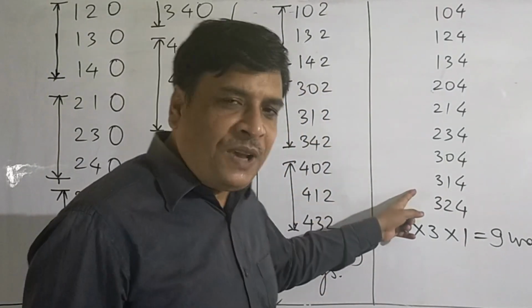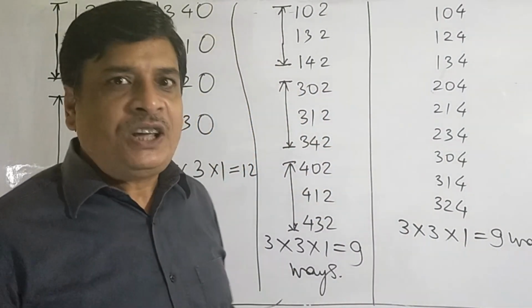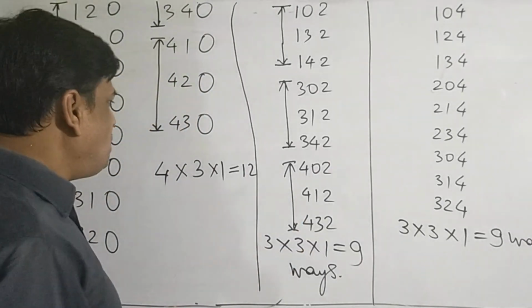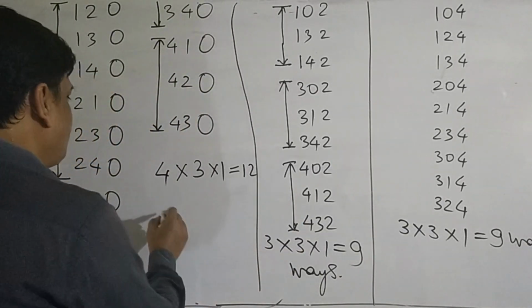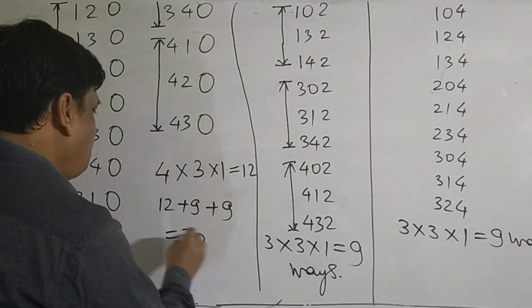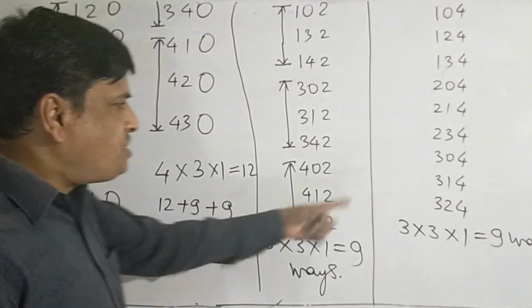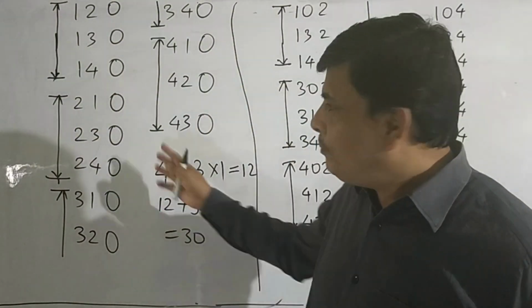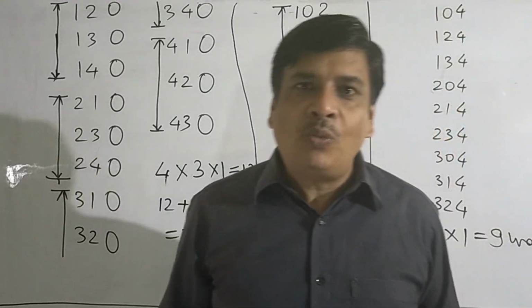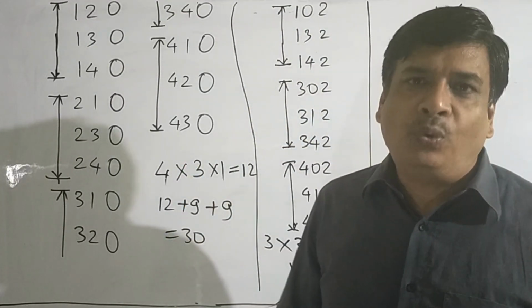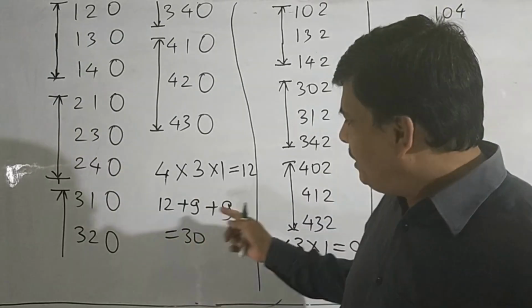So these all are even numbers. These all are divisible by 2. While counting these all, we get the total even numbers 30. Summing these 3, we get the total even numbers formed from the digits 0, 1, 2, 3 and 4. 3 digit even numbers where all digits are different is 30.